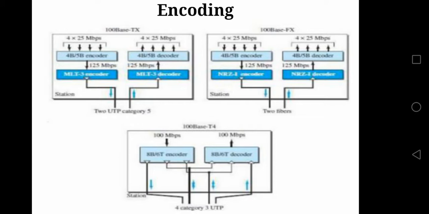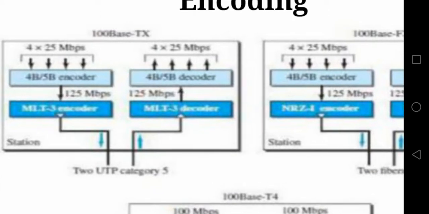Now, initially you can observe the first one, 100 base TX. What we did is, the data is first given as input to the 4B/5B encoder. This 4B/5B encoder will increase the speed. Fast Ethernet had a speed of 100 Mbps. As the output of the 4B/5B encoder, the speed is increased from 100 Mbps to 125 Mbps. Then the output of the 4B/5B encoder is given as input to the MLT3 encoder.